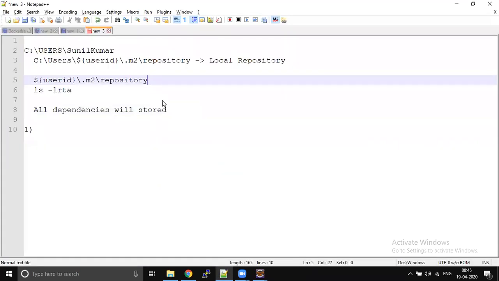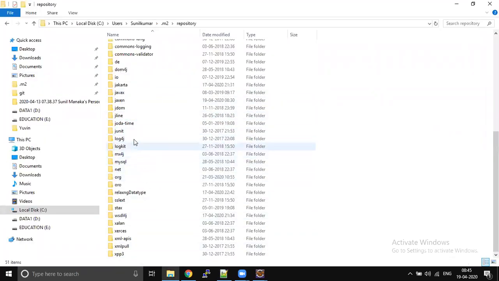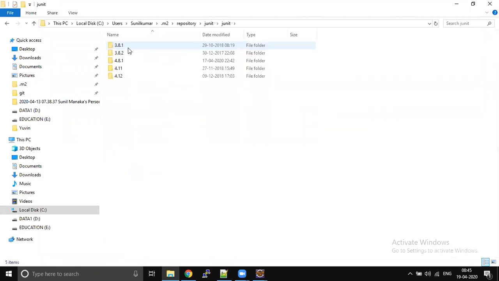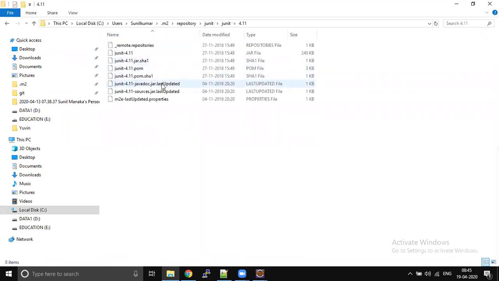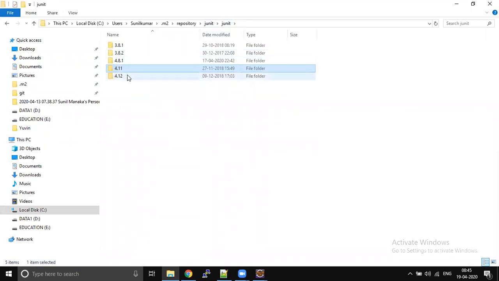If you go just one folder inside, somewhere you would be able to see a jar file.